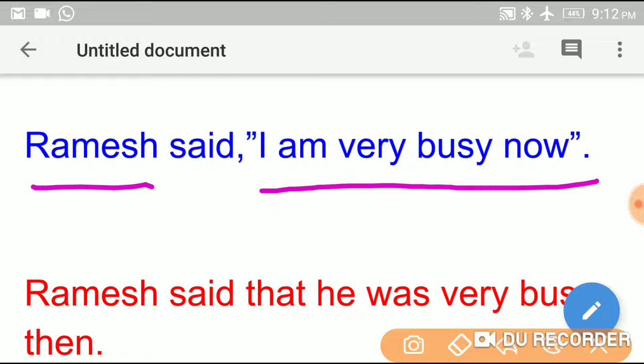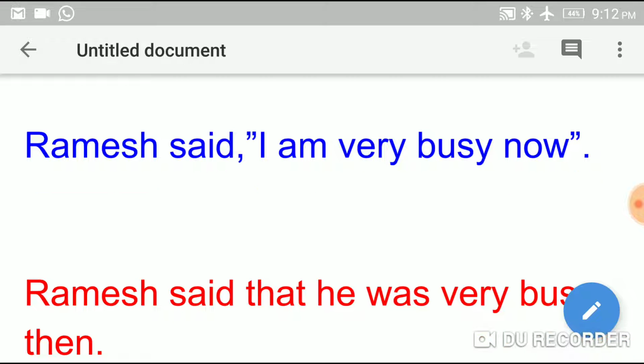What Ramesh said, we have just quoted here. We wrote it within the quotation marks. So if in any sentence we quote the speaker's words as they are, then it is called direct speech.